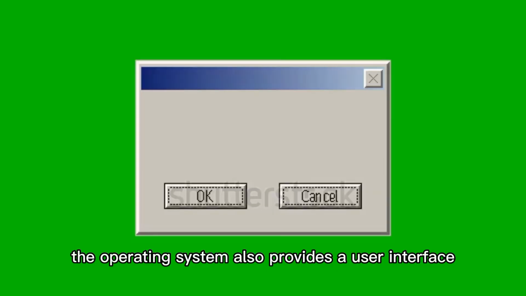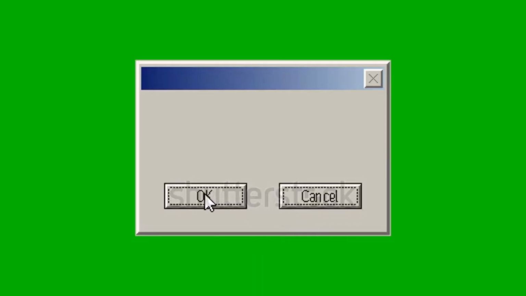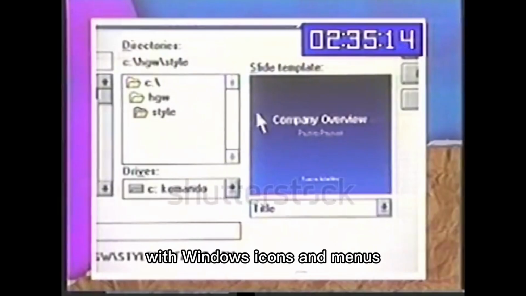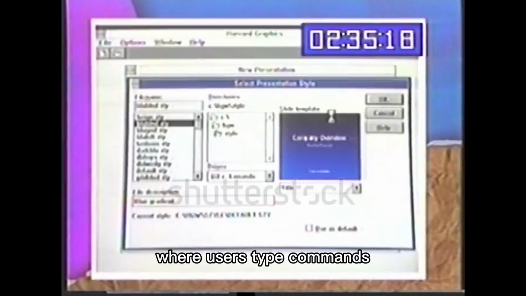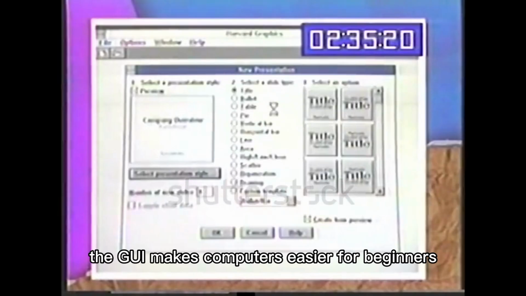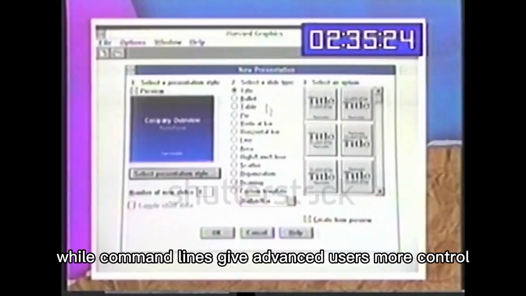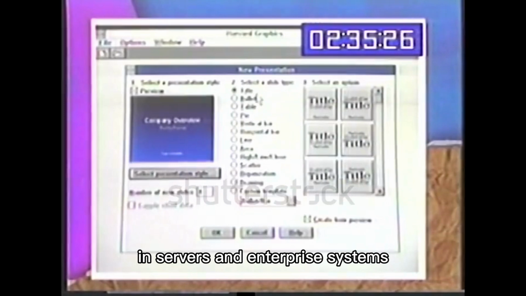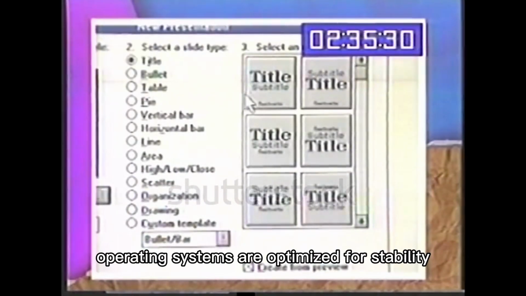The operating system also provides a user interface. This can be a graphical user interface, or GUI, with windows, icons, and menus, where users get to point and click. Or it can be a command line interface, where users type commands. The GUI makes computers easier for beginners, while the command line gives advanced users more control. In servers and enterprise systems, operating systems are optimized for stability and performance.